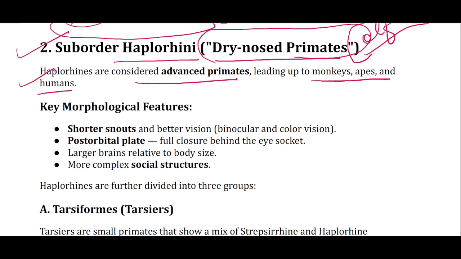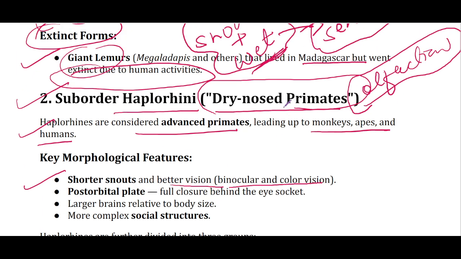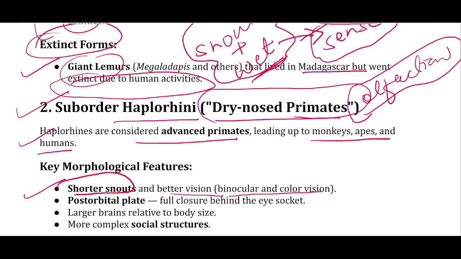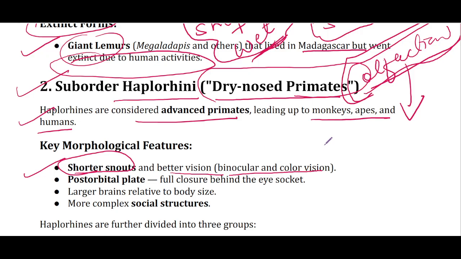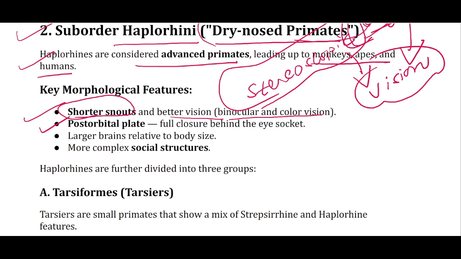Key morphological features: first, reduced snout and better vision, binocular and color vision. तो यहाँ पे आप देख सकते हैं, the snout, it has been reduced, so the reliance on olfaction has also been reduced, and this was accompanied by forward placing of their eyes, which led to binocular or stereoscopic vision. तो यहाँ पे stereoscopic vision या forward placing eyes की वजह से they started relying more on vision, तो इसकी वजह से snout reduce हुआ. Then post orbital plate that fall closer behind the eye socket.